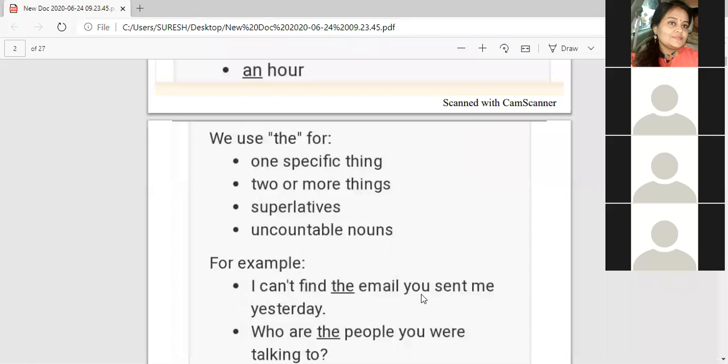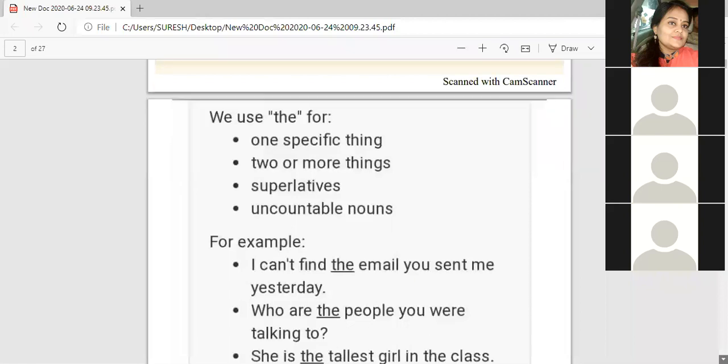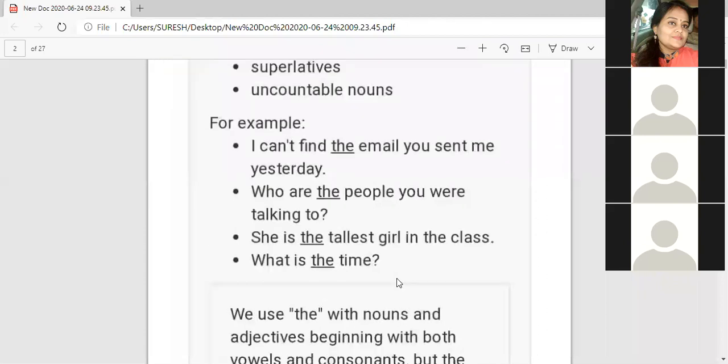Next is "Who are the people you were talking to?" People stands for the plural. Next, "She is the tallest person in the class." Why has "the" come before "tallest"?